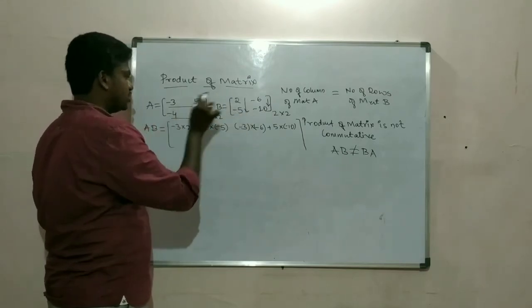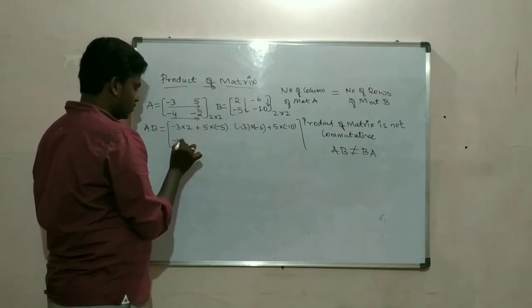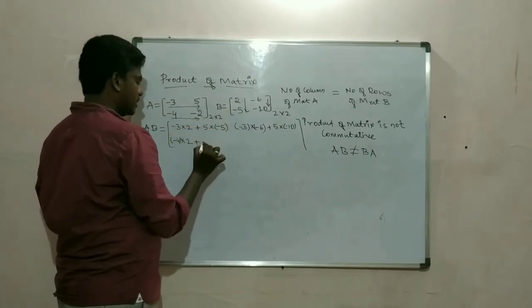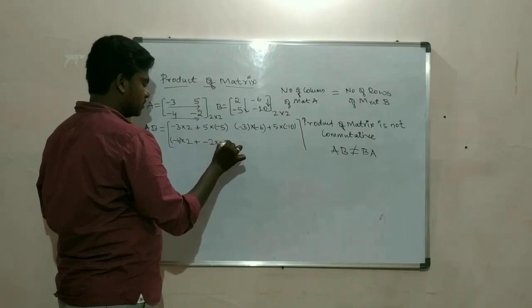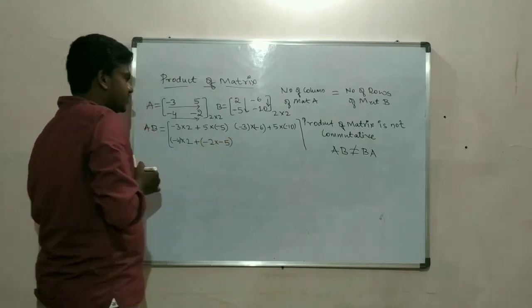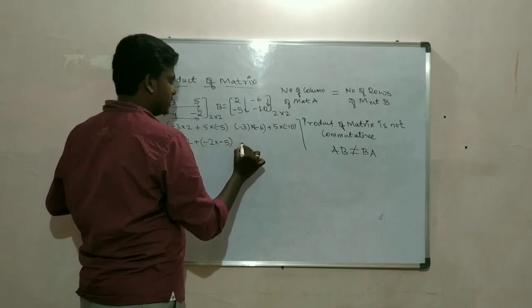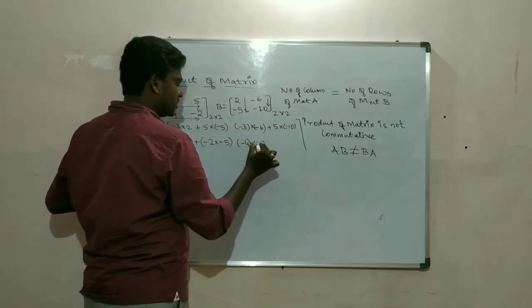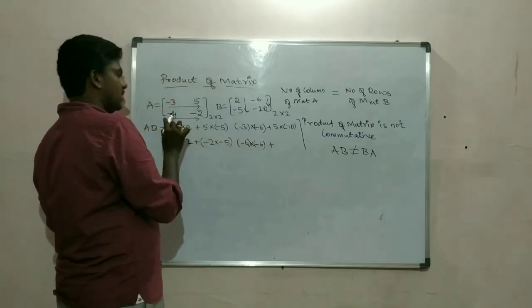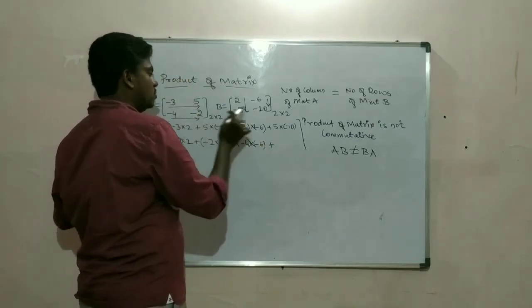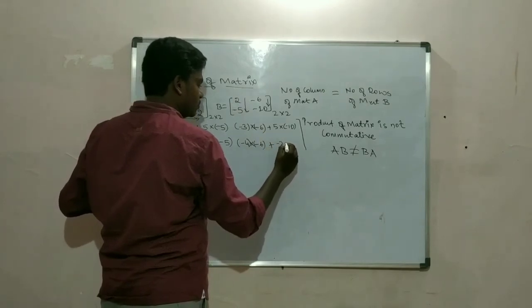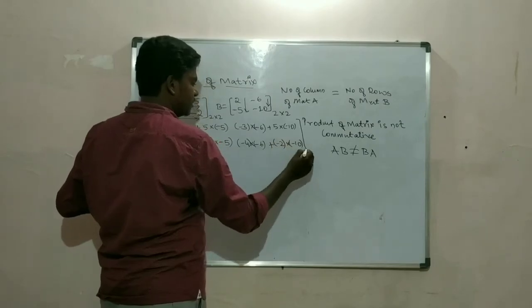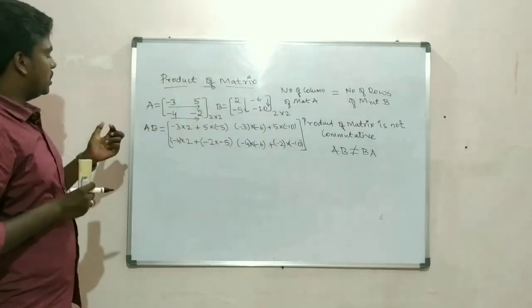Minus 4 into 2 plus minus 2 into minus 5. Then minus 4 into minus 6 plus minus 2 into minus 10. Okay, so this is how you multiply the matrix.